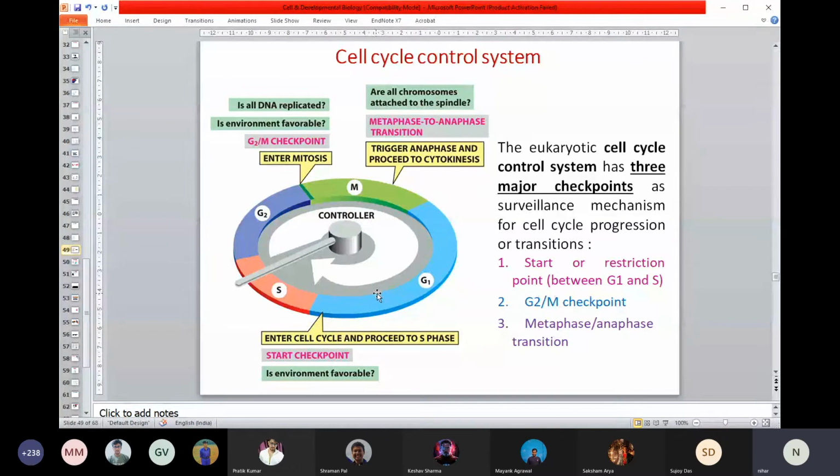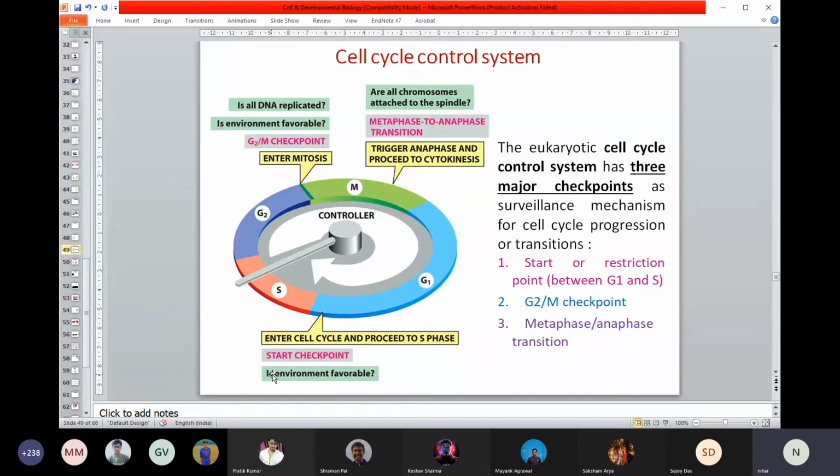When the cell is going from G1, gap phase 1, to the synthetic phase, the replication phase, in that transition, this is one of the first quality control checkpoints. At this stage, as I already mentioned, the cell rechecks several times that everything is fine. If something is wrong, it will not go for division. That's the first quality control checkpoint: is the environment favorable?